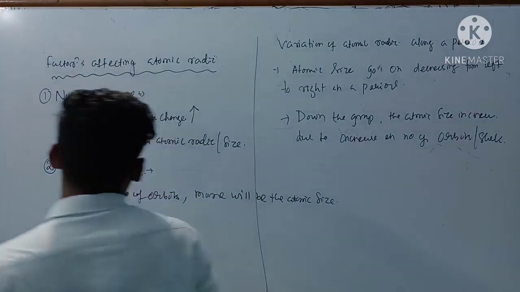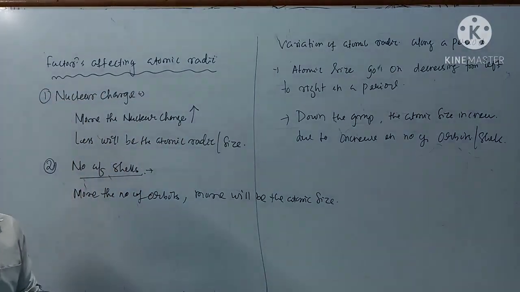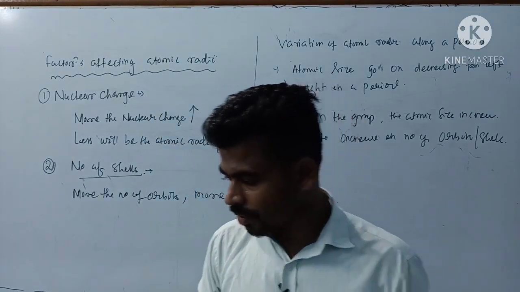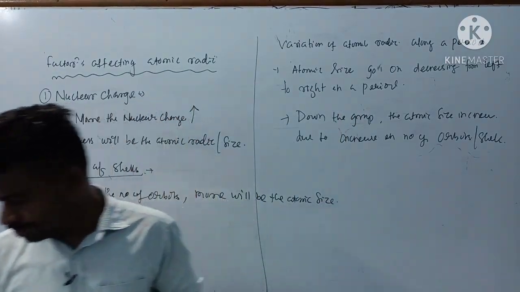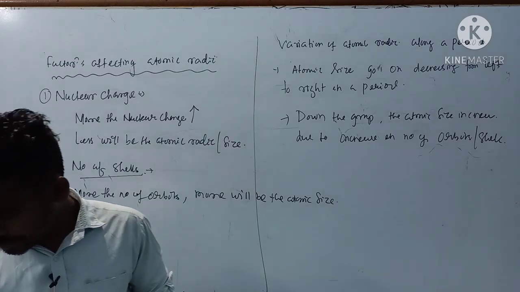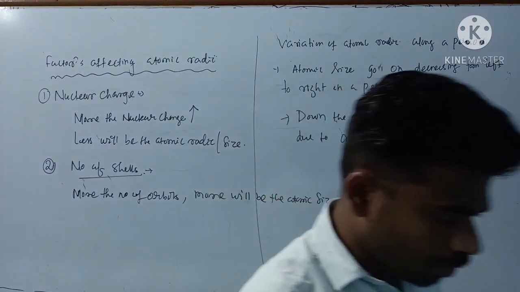So this is about the trend in atomic radii. Clear? Next we will see the next periodic property.